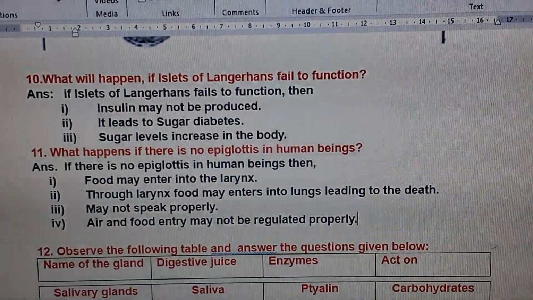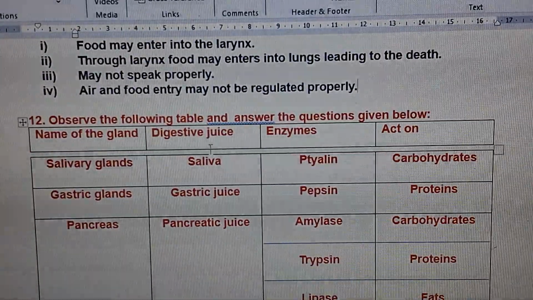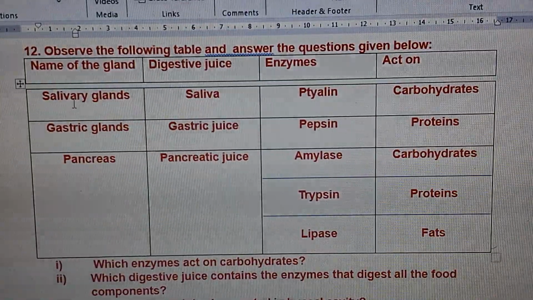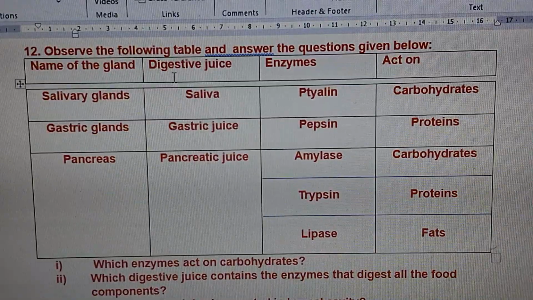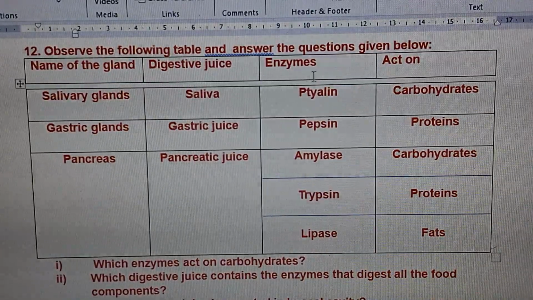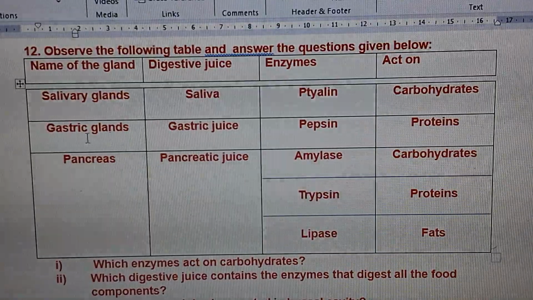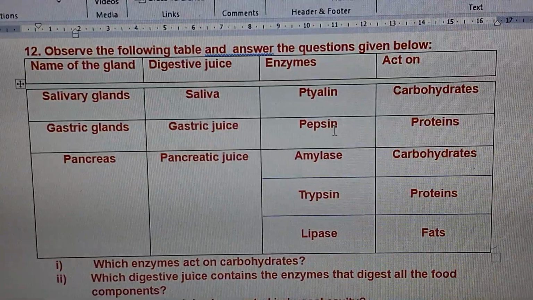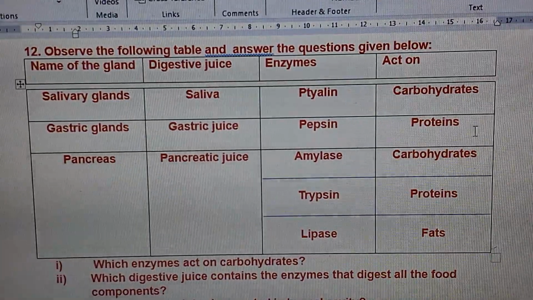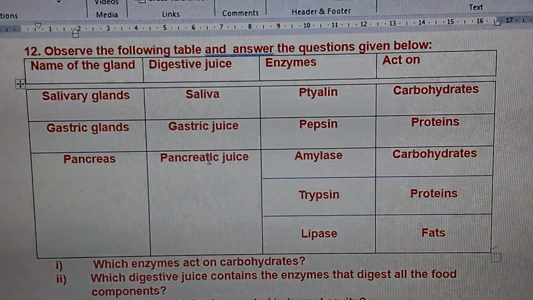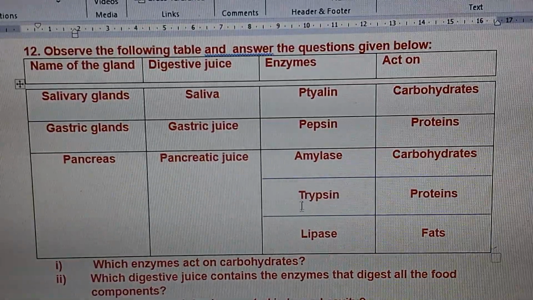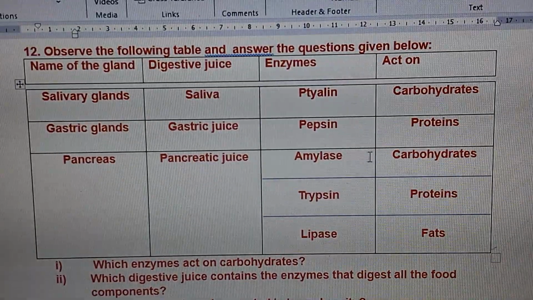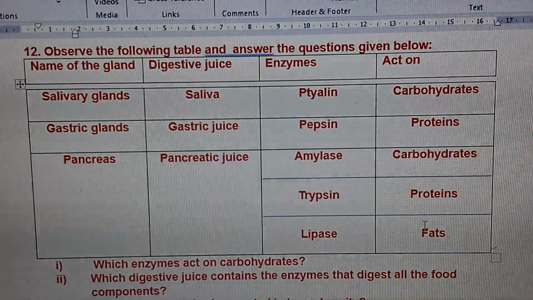Next, 12th question. Observe the following table and answer the questions given below. See children, what is there here? Name of the gland: salivary glands, the juice that it secretes is saliva, enzyme is tyline, which acts on carbohydrates. Similarly, gastric glands produce gastric juice which contains pepsin as an enzyme which works on proteins. Pancreas contains pancreatic juice with amylase, trypsin, lipase. Just now we had this kind of question, children. Amylase works on carbohydrates, trypsin on proteins, lipase on fats.